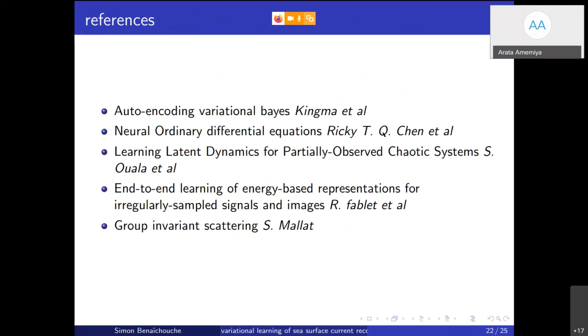May I ask one question? Yes. I'm Arata Memia from RIKEN, thank you for the interesting talk. I'd like to ask about training. I'm not sure I understand correctly, but I guess you put some time series data in for training, so I'd like to ask how long they were.